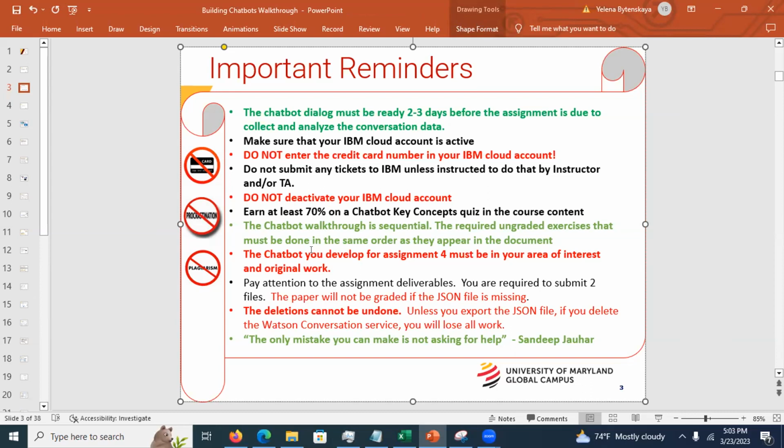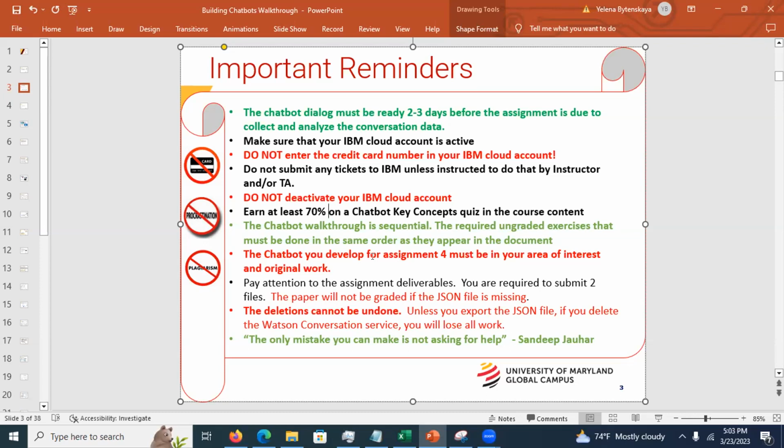Okay? Now, the chatbot you develop must be an application in your area and your original work. For example, you cannot turn in the applications that I'm going to be doing today. You cannot turn in Mr. BMI and expect to get credit for assignment 4. It should be original.